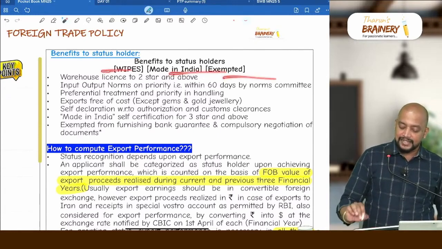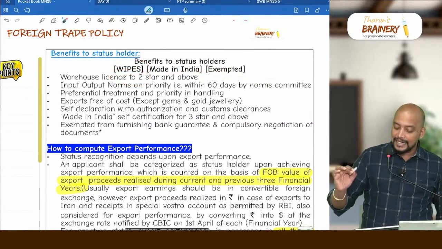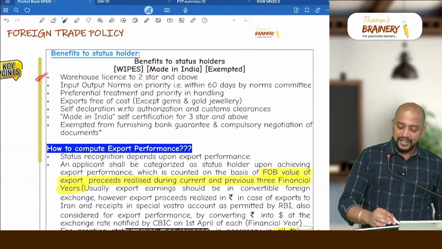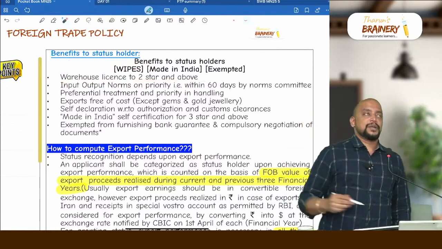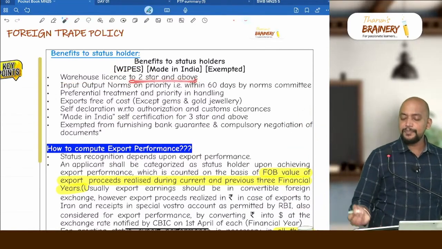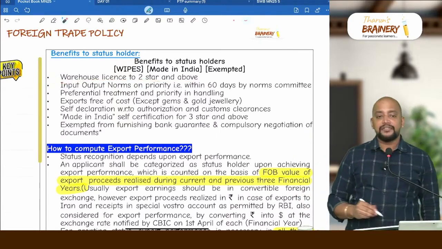WIPS, Made in India, exempted. Then the W warehouse license. So we saw that, private warehouse. Who can establish a private warehouse? Any person who is having 2-star and above status can establish a private warehouse.